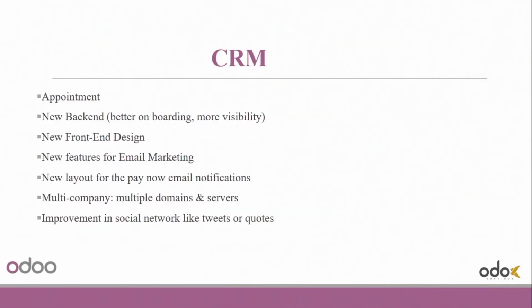And we can move to the CRM module. CRM has redesigned the appointments with a much clearer and more advanced screen. There is a new backend with better onboarding and more visibility. There are email marketing features to create a new mailing by starting from one you previously saved. This changes the global attributes of a mailing all at once. One can import contacts into the database by copying and pasting email addresses.